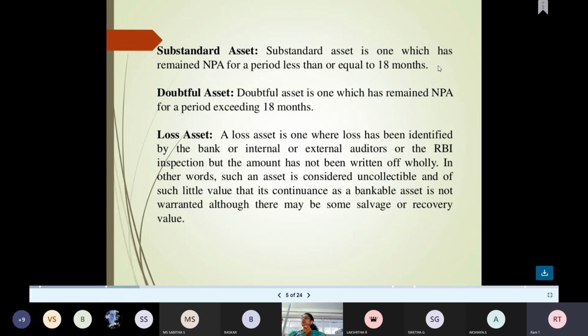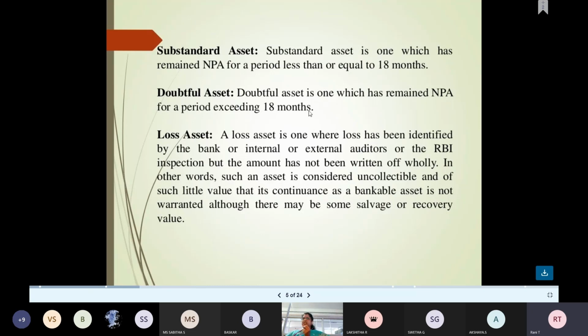So what is the equivalent word for loss assets? It becomes uncollectible, and of such little value that no recovery is possible, and everything is considered to be salvage. And there is no warranty also, that in future they will pay. If there is no warranty for that particular asset, then we term this a loss asset.